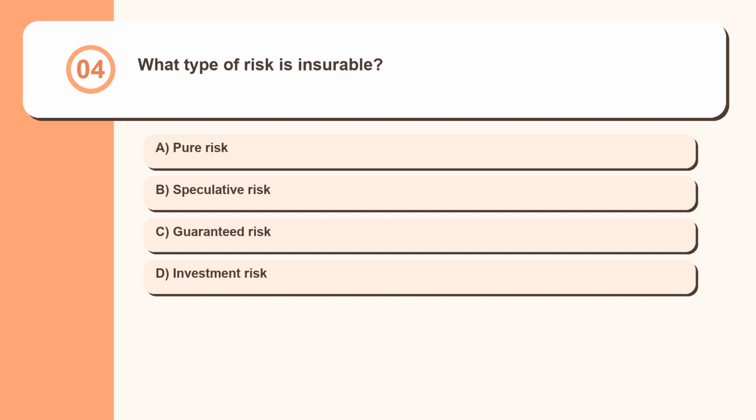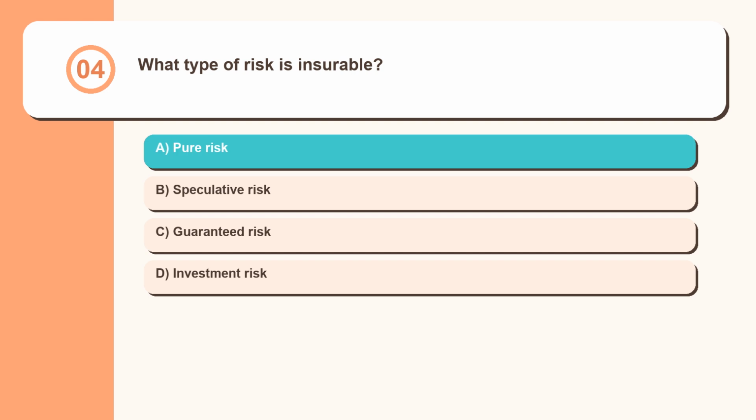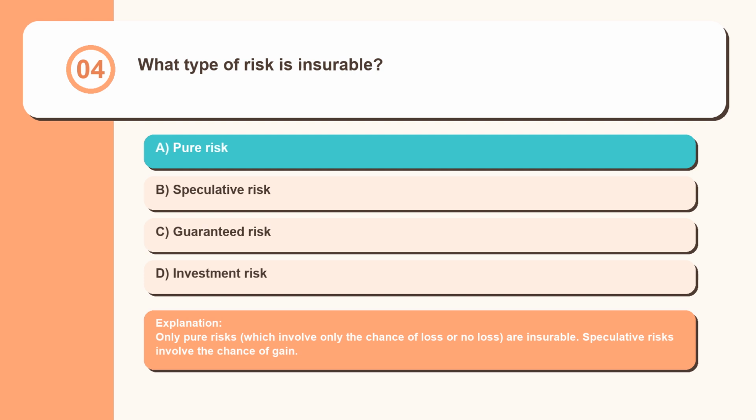Question 4. What type of risk is insurable? Pure risk, speculative risk, guaranteed risk, investment risk. Only pure risks, which involve only the chance of loss or no loss, are insurable. Speculative risks involve the chance of gain.